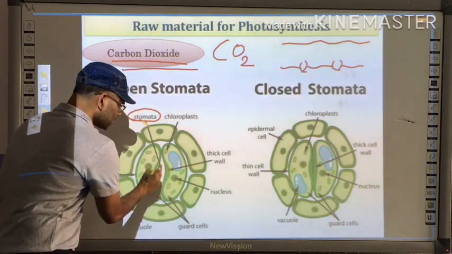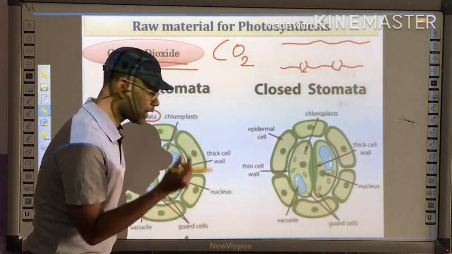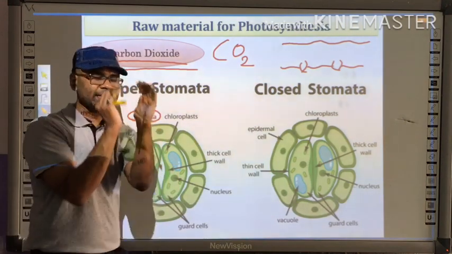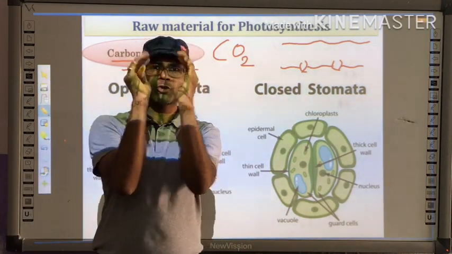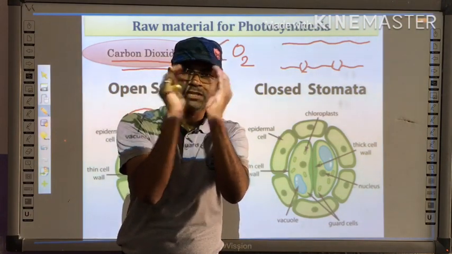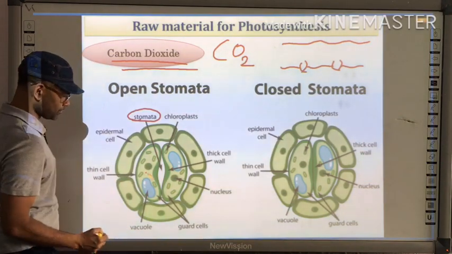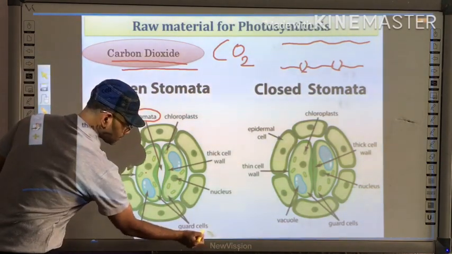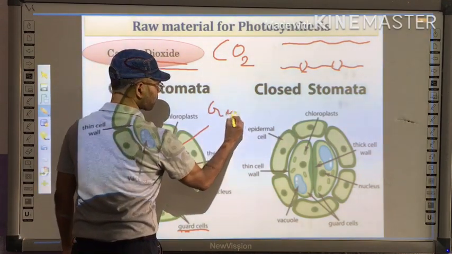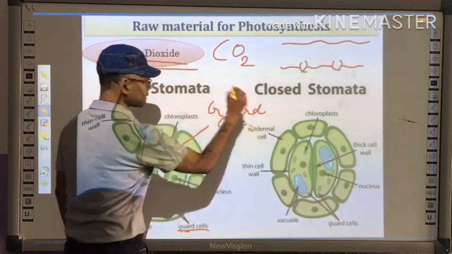This opening, or stoma, means opening. This stoma is covered by two cells, as you can see, two kidney shaped cells, two bean shaped cells. These kidney shaped or bean shaped cells are termed guard cells. Let me write here: guard cells.